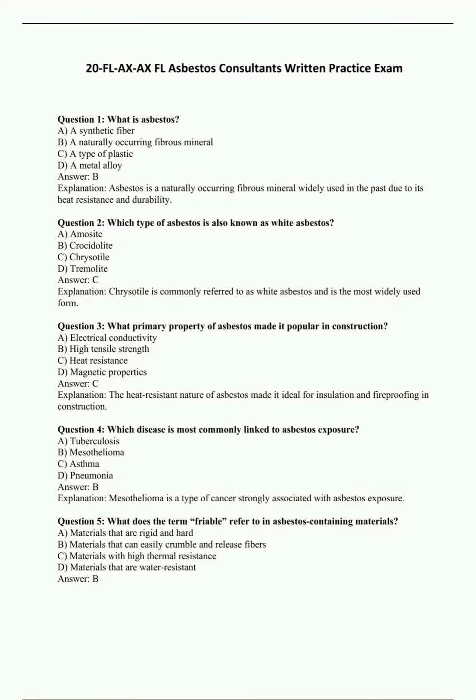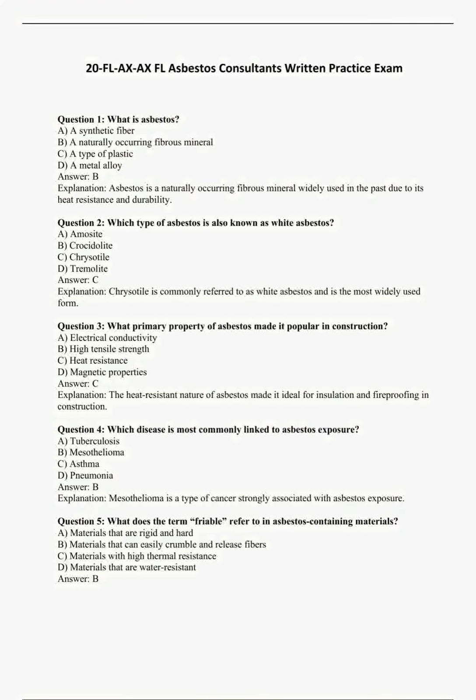Question 3. What primary property of asbestos made it popular in construction? A. Electrical conductivity. B. High tensile strength. C. Heat resistance. D. Magnetic properties. Answer C. Explanation. The heat-resistant nature of asbestos made it ideal for insulation and fireproofing in construction.